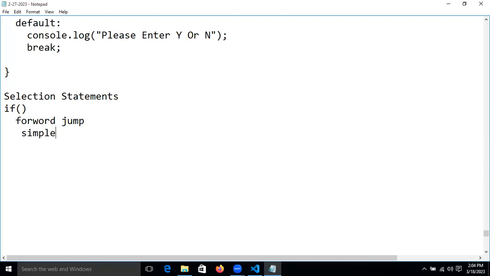Then we discussed simple decision, multiple decision, and multi-level decision. After that we discussed the switch statement.